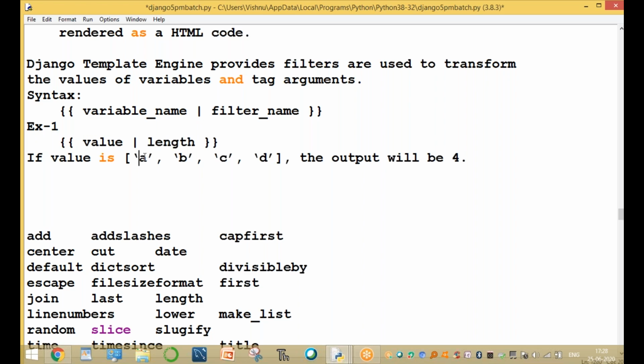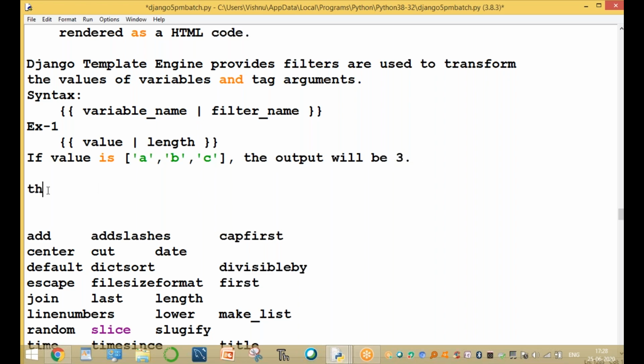If the value is, for example, A, B, C, D, E, a small list, then the output will be 5. If the value is A, B, C, the output will be only the length of the value, which is 3.